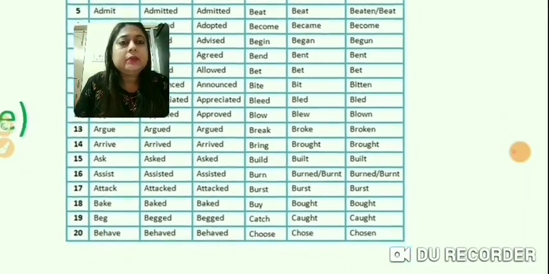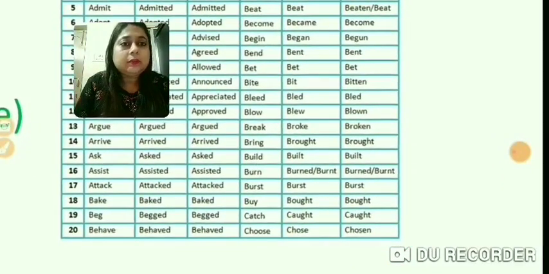Similarly, break becomes broke, broken, buy becomes bought, bought, choose becomes chose, chosen. Okay, so go becomes went, gone. All these are different forms of the verb.